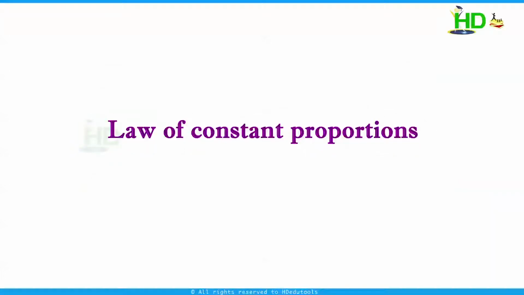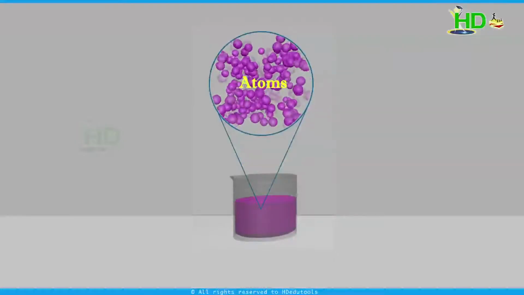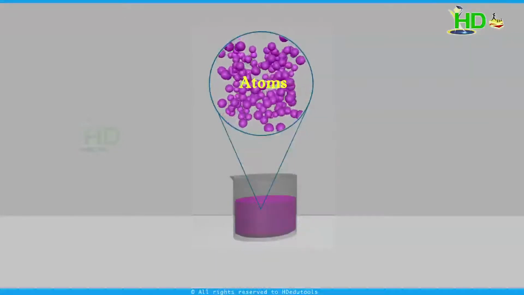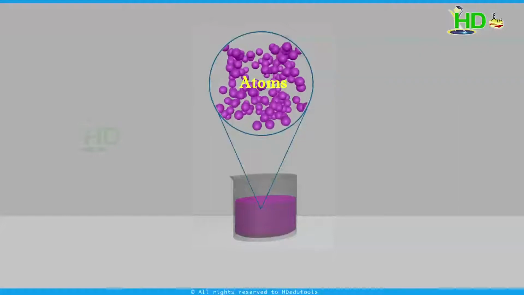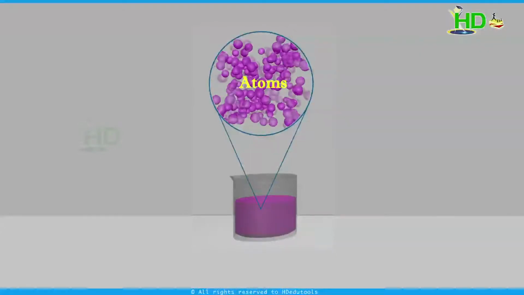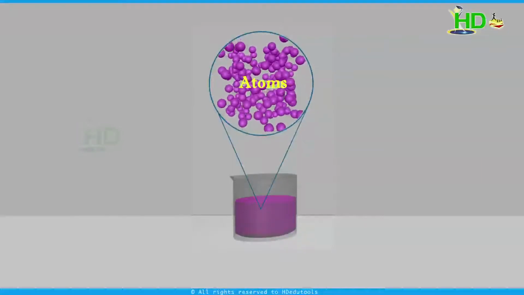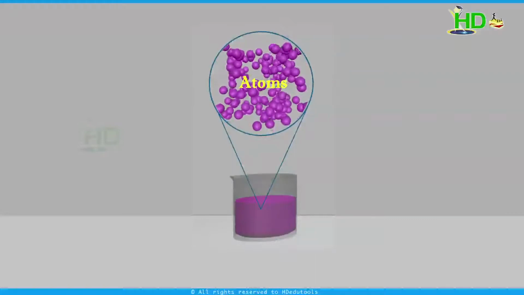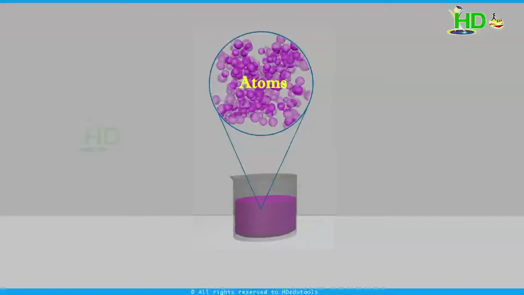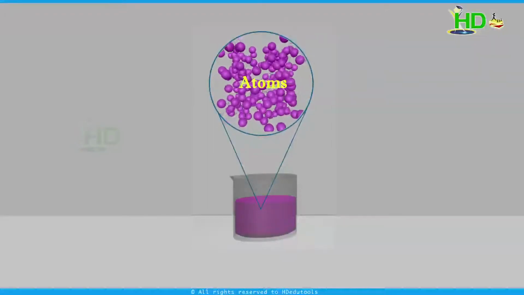From all these discussions, we can come to a conclusion. Atoms are the building blocks of matter. That is, matter is composed of tiny particles which are known as atoms. These atoms are so small that we cannot see them even with a high-power microscope. The number of atoms present even in a small amount of matter is very large. And already we know that substances are made up of atoms or molecules. Atoms are the most fundamental of all particles that can have an independent existence.